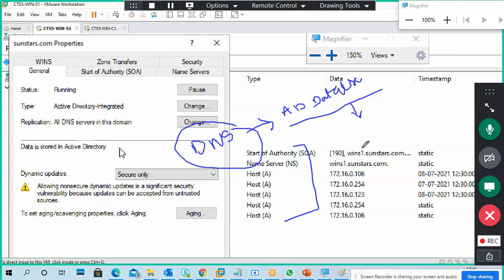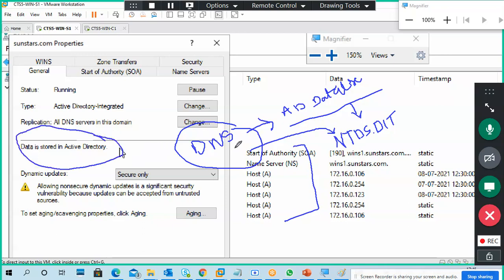Now again, what is the name of my Active Directory database? ntds.dit. Very good. ntds.dit, that is my Active Directory database. So DNS records are stored directly in your database only. That's why it is Active Directory integrated.